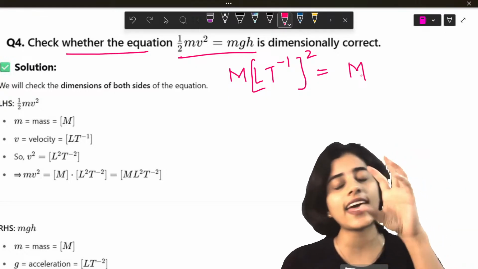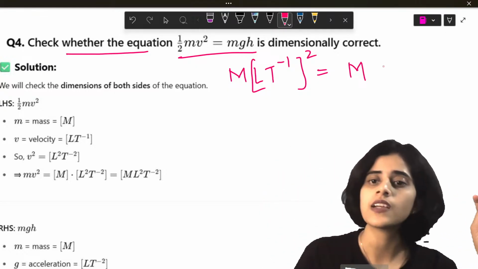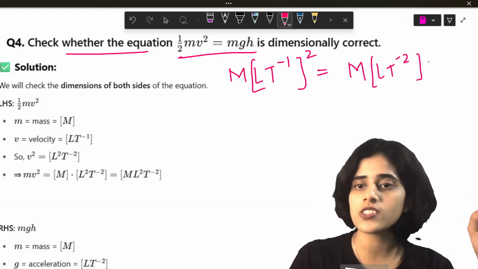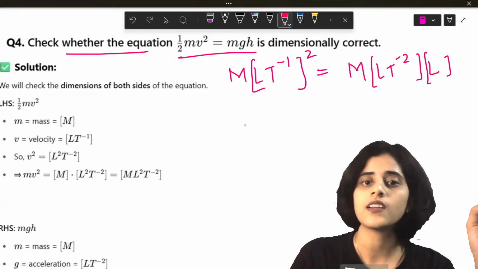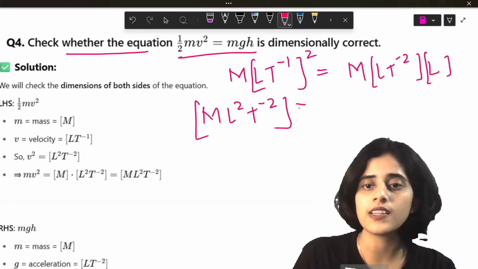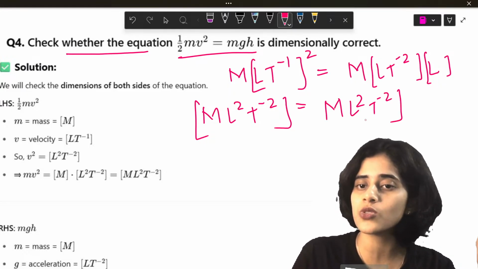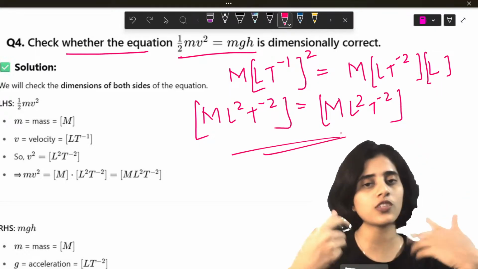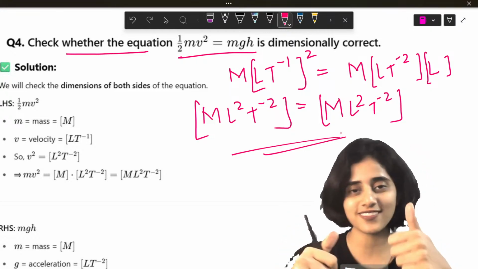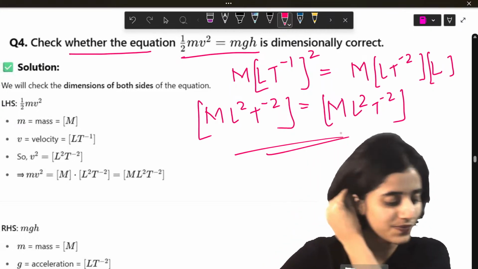G stands for acceleration due to gravity. So it has the same dimension as acceleration. H is height, which is a length. So this becomes ml square t raised to minus 2 is equal to ml square t raised to minus 2. Very good. So this equation is dimensionally correct. Yes, Praveen. Yes, it's dimensionally correct.